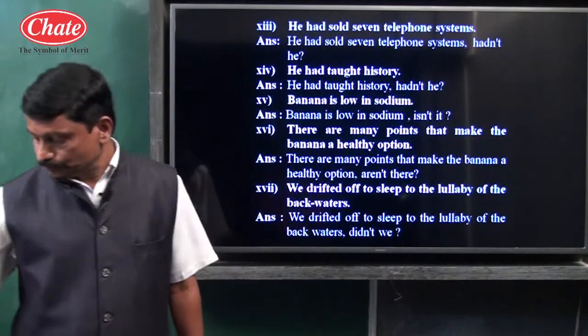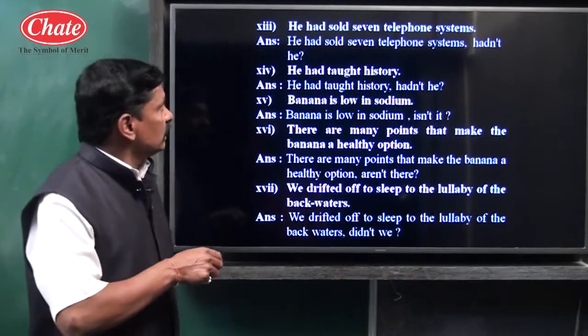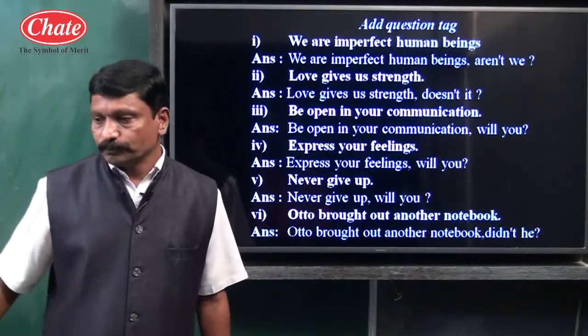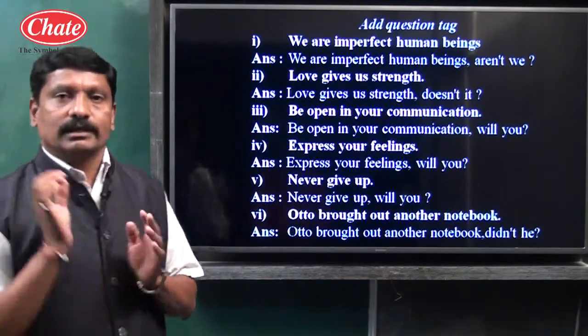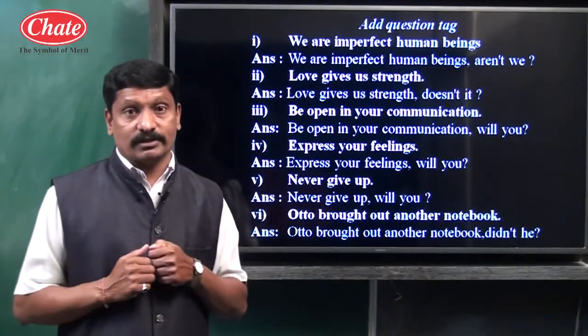So children, I hope you understood. Let us see these examples once again. I will repeat once again. A question tag is a short stylistic question used for confirmation, isn't it?